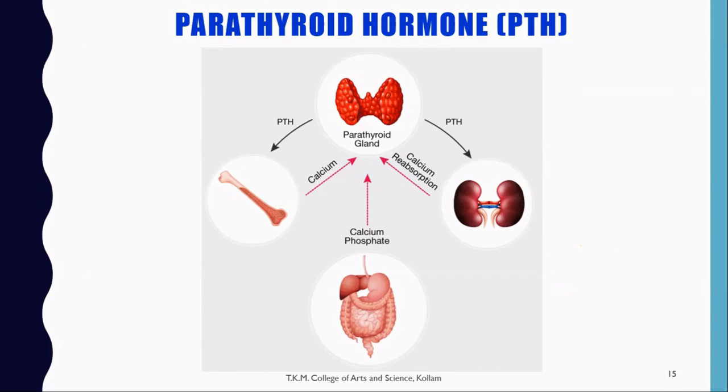This is just the summary of the parathyroid hormone, PTH. PTH acts on the kidney, thereby calcium reabsorption will be increased, and it also acts on bone, which helps to increase the calcium level in serum. Indirectly, parathyroid hormone acts on the intestine, thereby calcium and phosphate levels will be increased in the serum. Okay, actually the parathyroid hormone promotes the synthesis of calcium binding protein by the action of vitamin D, so that it ensures the normal level of serum calcium.